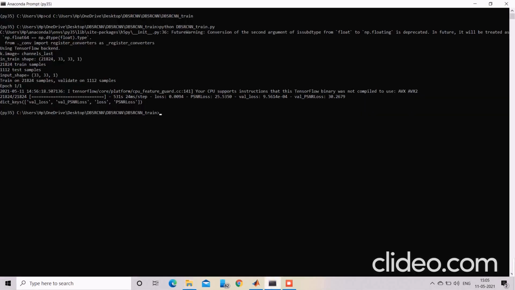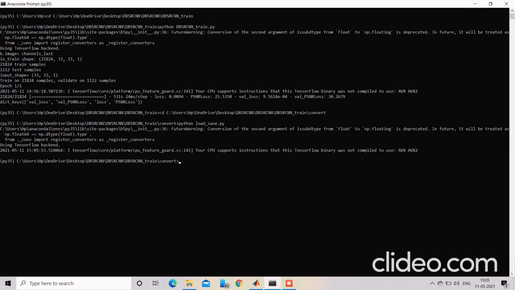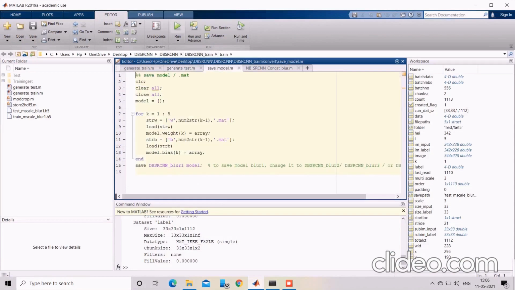Here I have copied the load save path and I am pasting it here, the work path of the load save, in Anaconda prompt. Now the next procedure will be done in MATLAB.